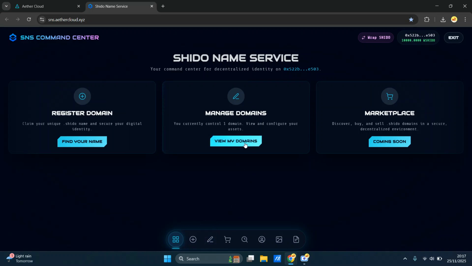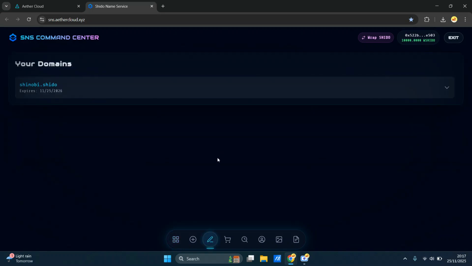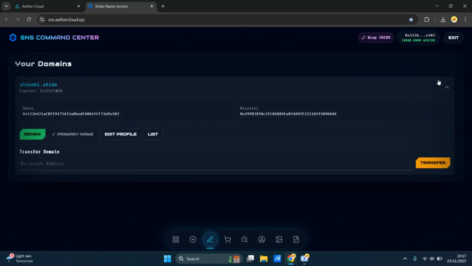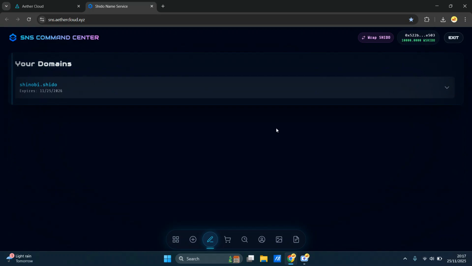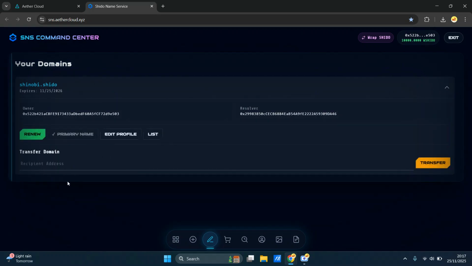So let's go to manage, where it's showing the number of domains that I actually have and am in control of, and you can view it by tapping on this, and there's a little scroll bar here because you might have other domains, right? So this is the one we want. If you have another one, it's going to pop up here, you see. So let's click here. And now you can see there's an expiry date, right? So this is going to expire 1 year from now. And you can renew it anytime that you want.